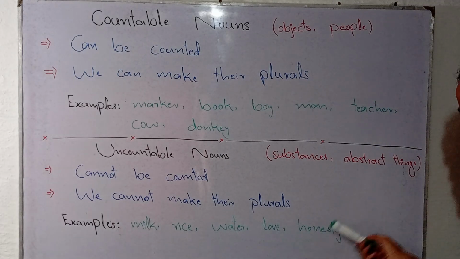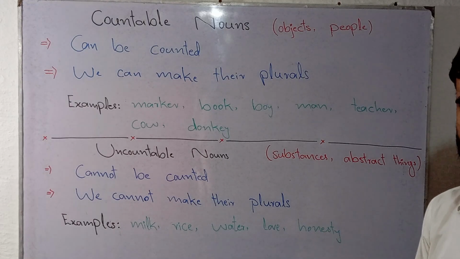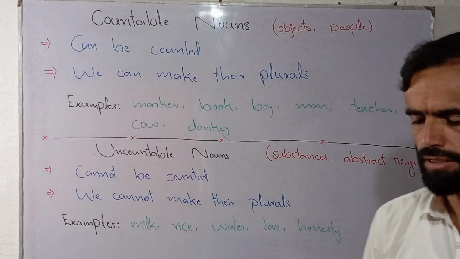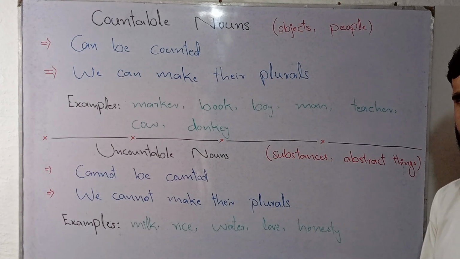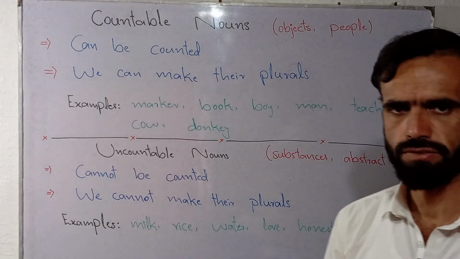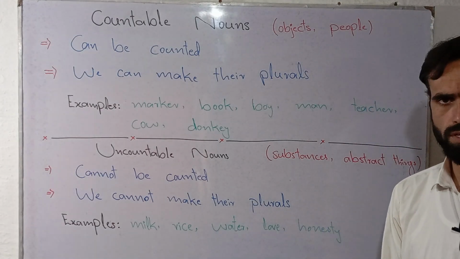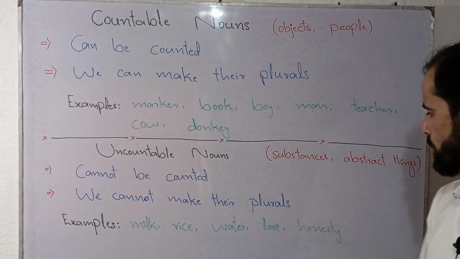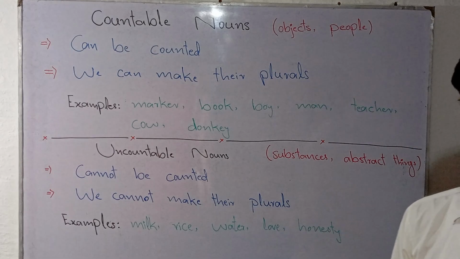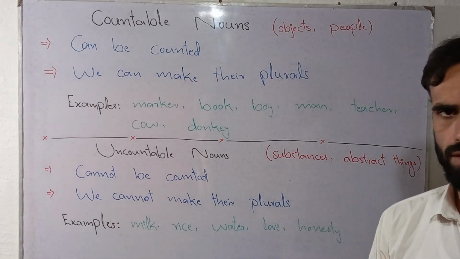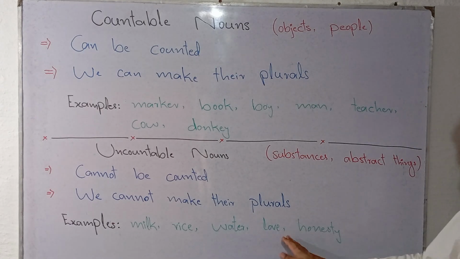So such nouns refer to abstract things. Once again, these nouns cannot be changed into plurals, and in common routine we cannot use articles before them. In some contexts we can use, let's suppose, an honesty, but in general situations we cannot use articles before them.